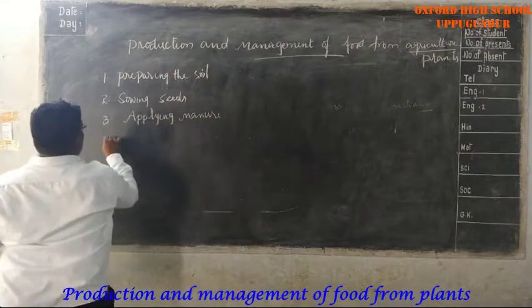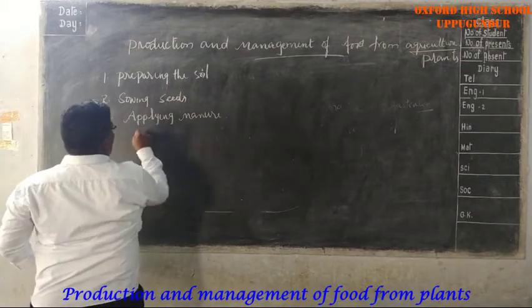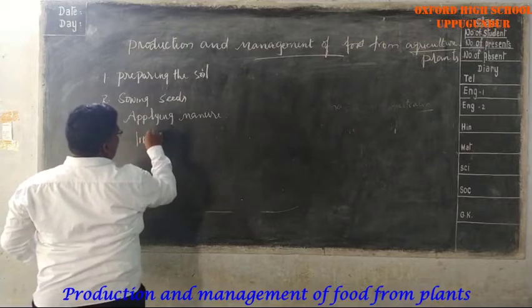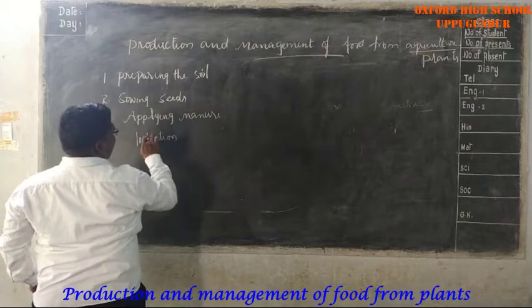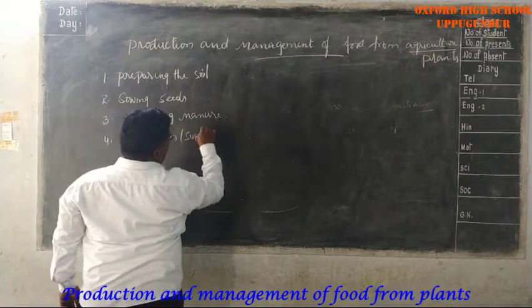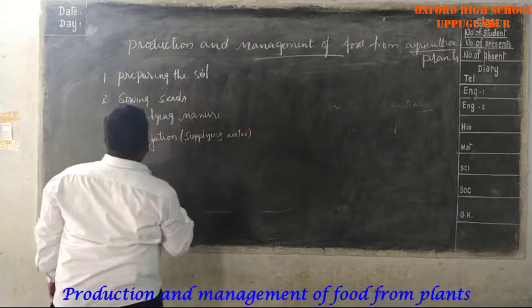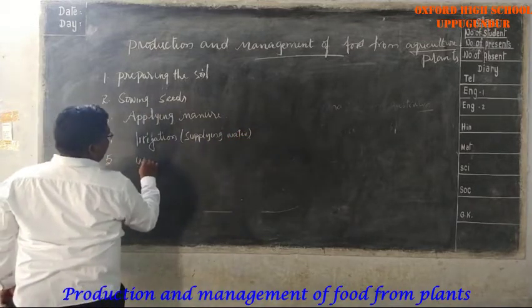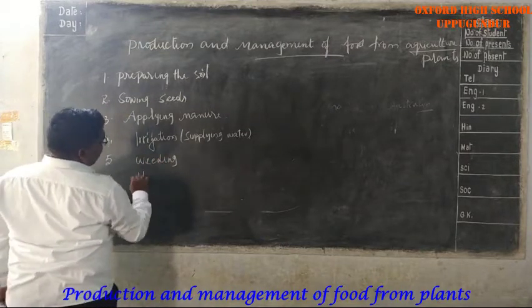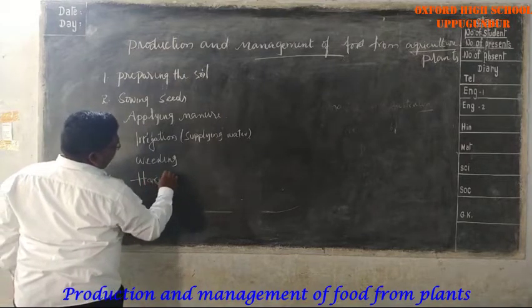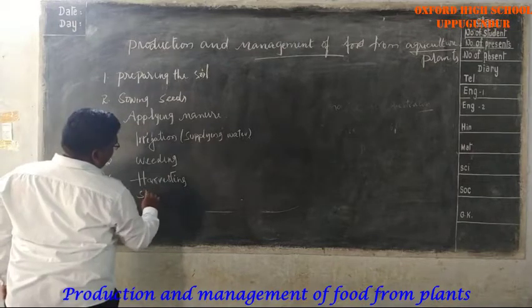And next one is irrigation, water facilitation, supplying of water. And fifth one is weeding, removing the weeds. Sixth one is harvesting. And seventh one is storage.